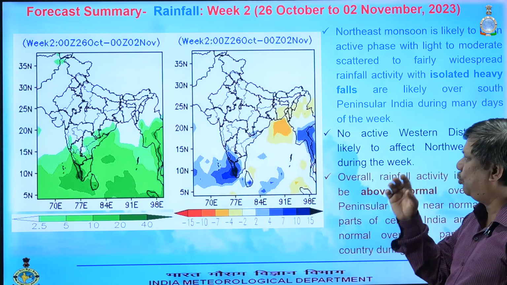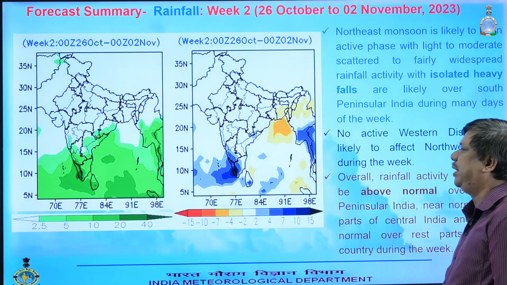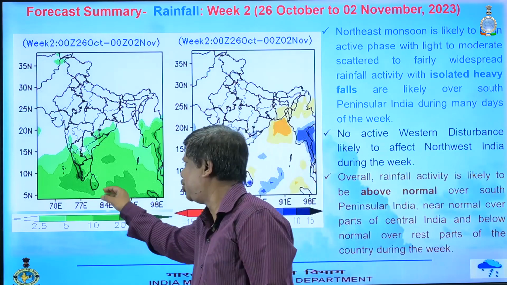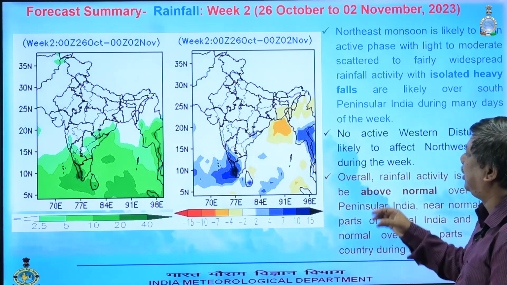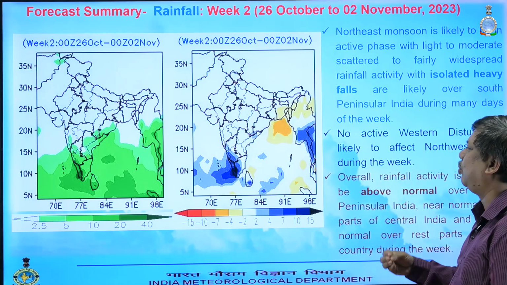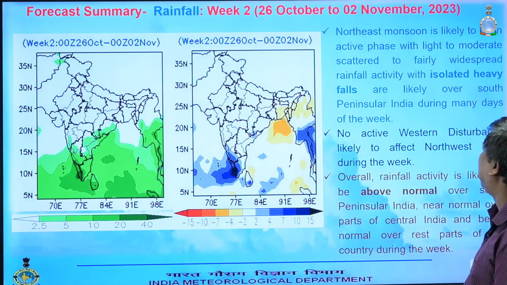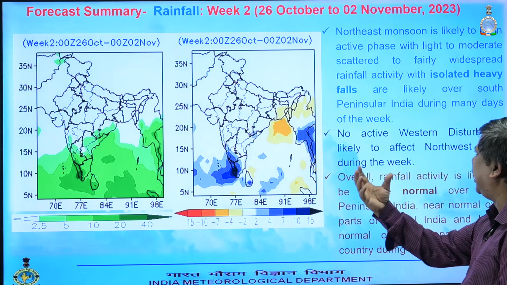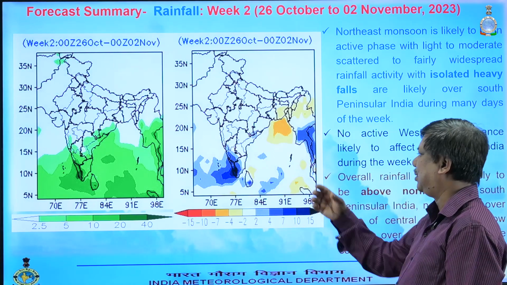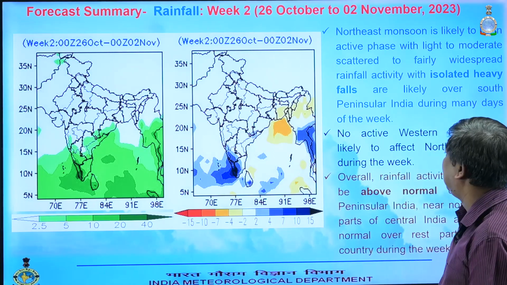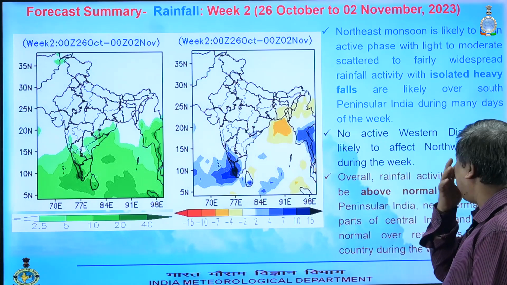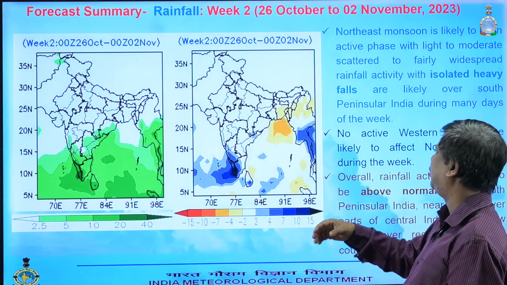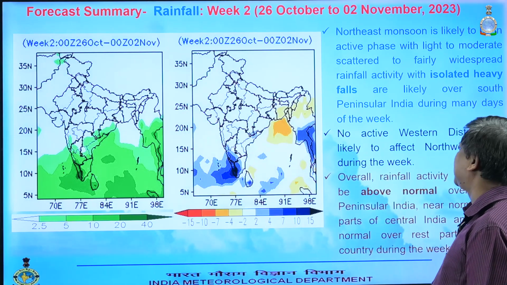And if we see week 2, there will be a very good situation for the northeast monsoon, and that will generate very good widespread rainfall activity, and maybe isolated heavy rainfall also over the peninsular region. And there will be no very active western disturbance affecting northwest India.